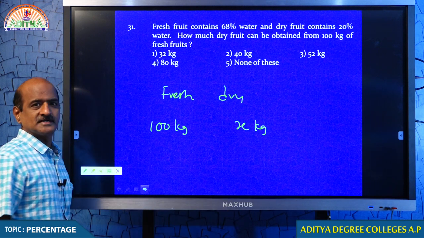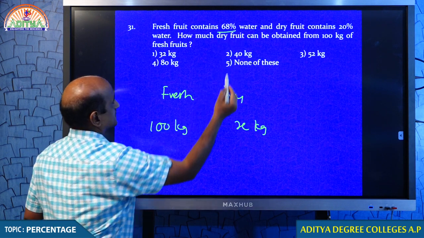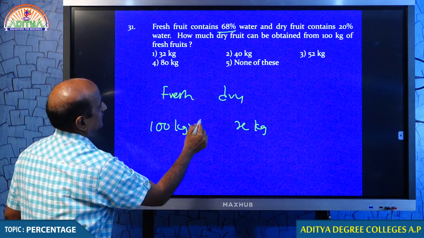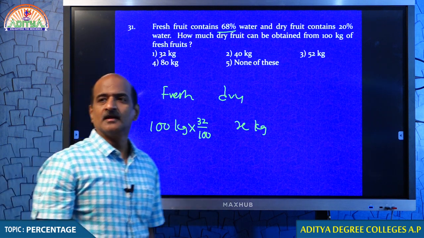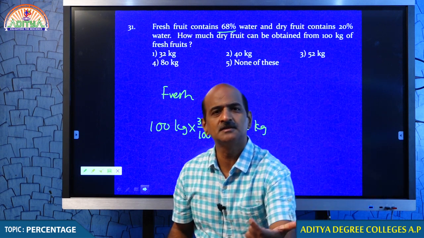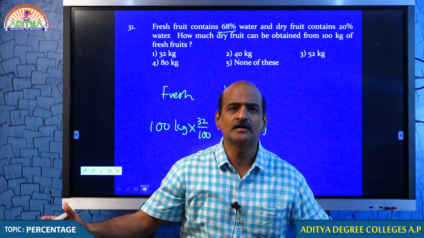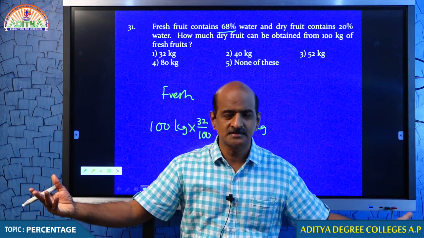You do not know how much x is. Tell me, students. Fresh fruit contains 68% water. Therefore, 32% pulp. A fruit contains two ingredients: one is pulp, another one is water. If 68% is water, 32% is pulp.